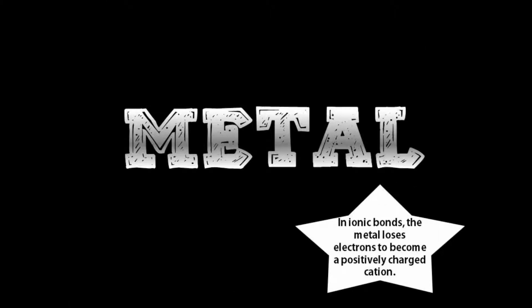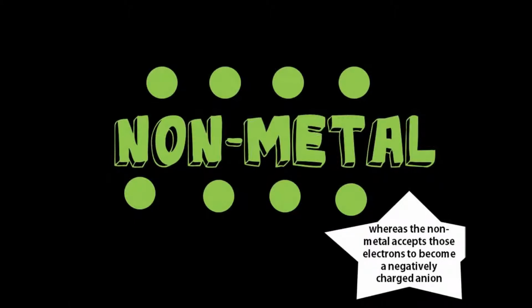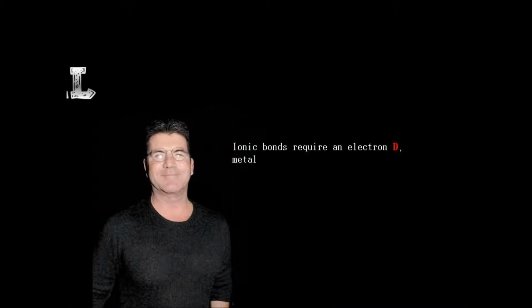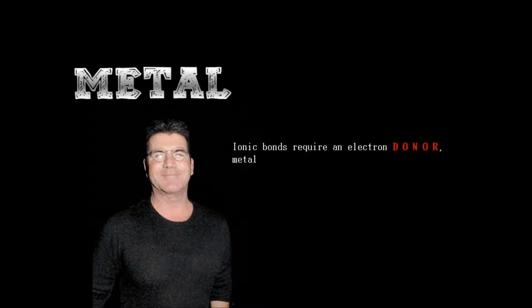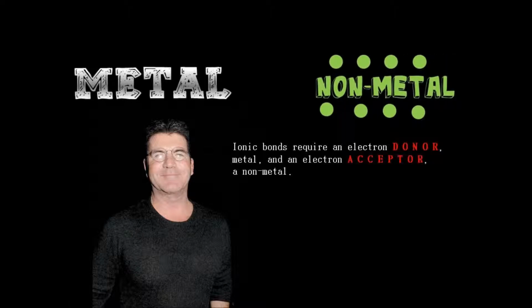In ionic bonds, the metal loses electrons to become a positively charged cation, whereas the non-metal accepts those electrons to become a negatively charged anion. Ionic bonds require an electron donor, which is a metal, and an electron acceptor, which is a non-metal.